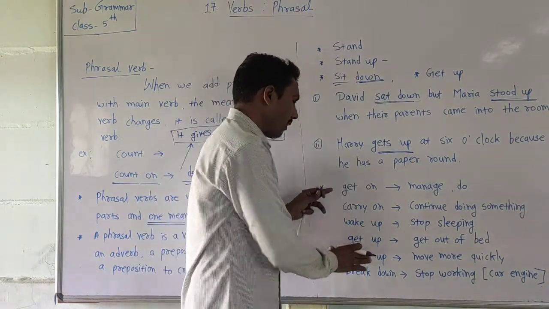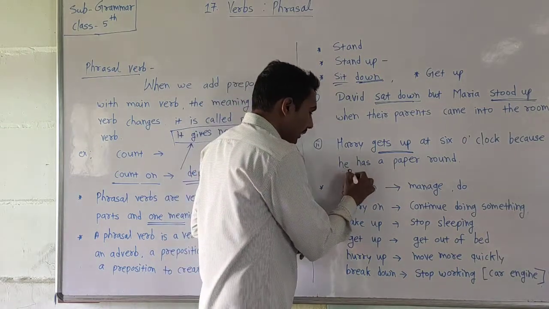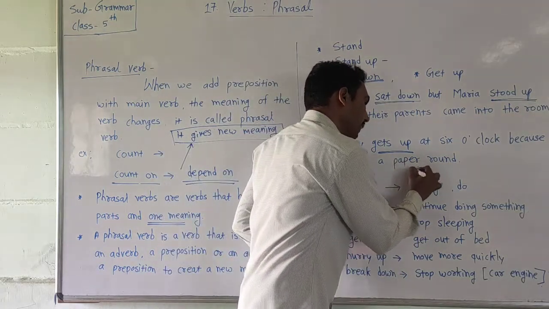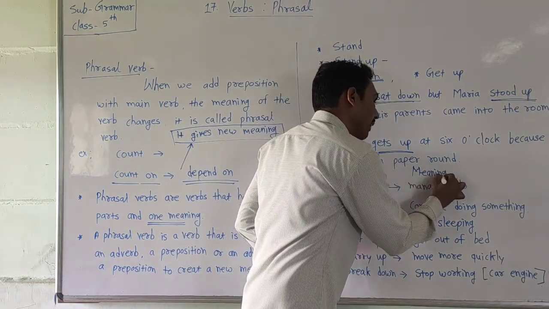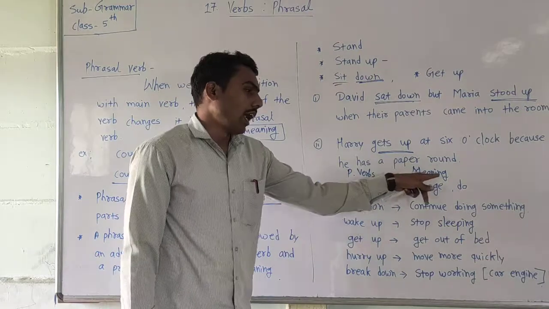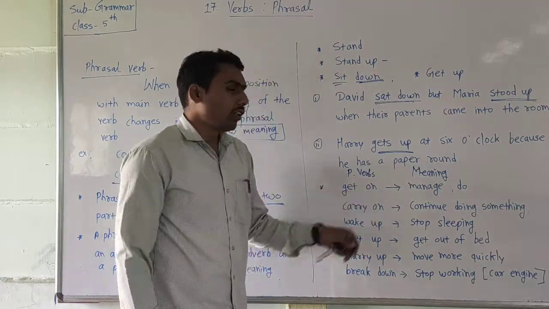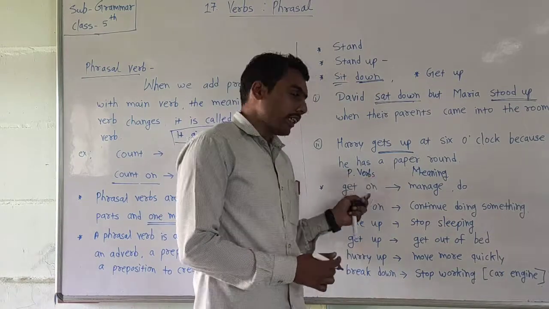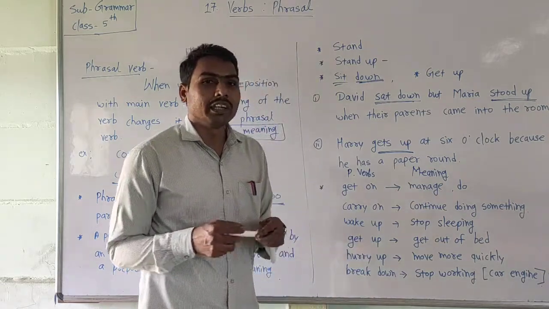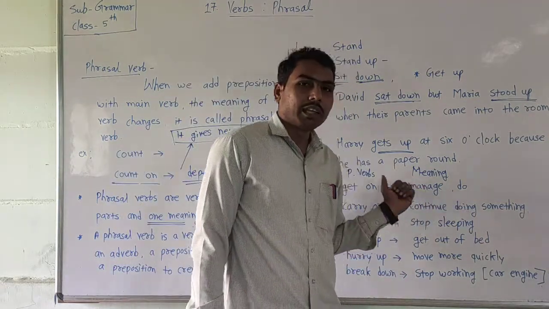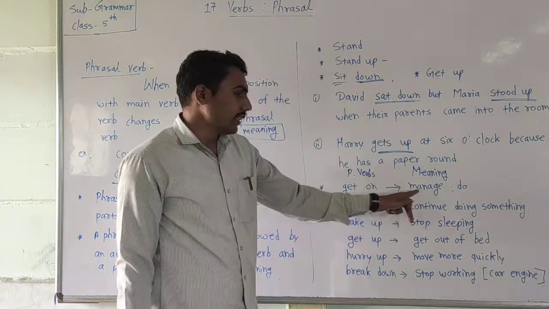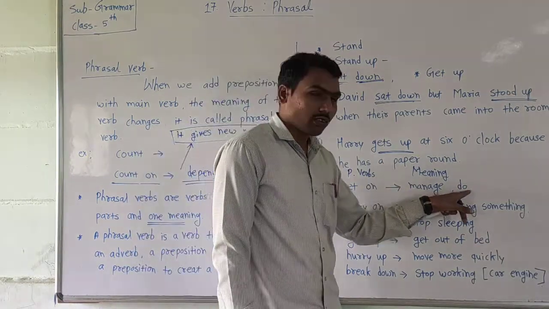Now here are some phrasal verbs. These are the phrasal verbs, and in this column there is the meaning. Look here, phrasal verbs and their meanings. The first phrasal verb, get on. Get on means manage or do. It is the new meaning of that word. Are you getting that? Get on is a phrasal verb and its meaning is manage or do.